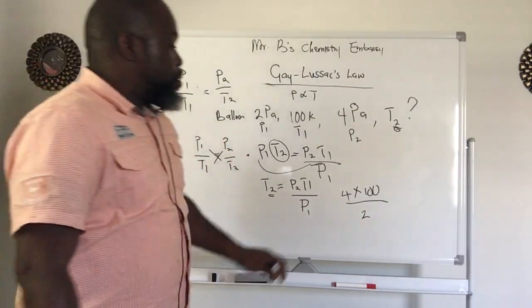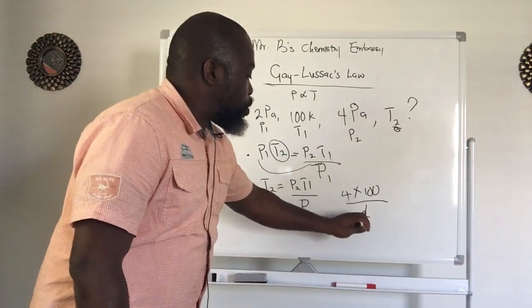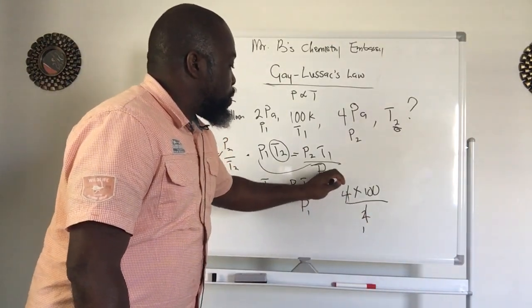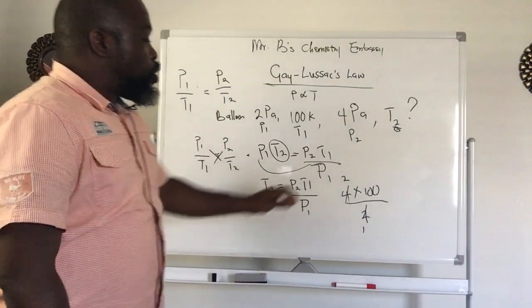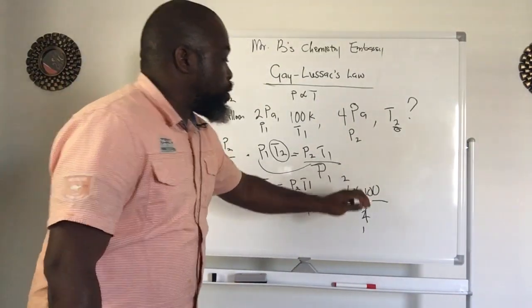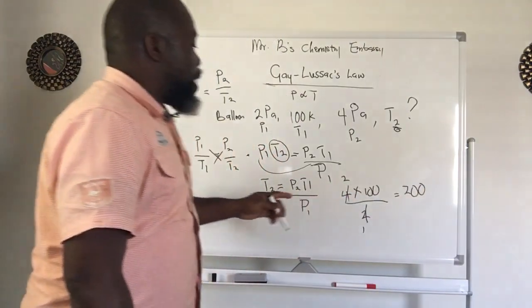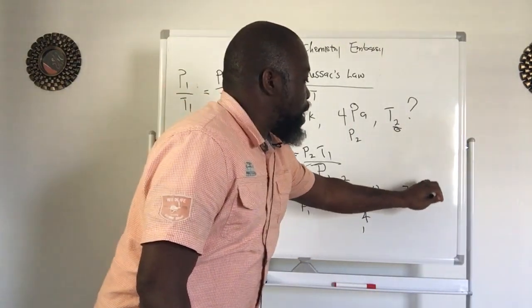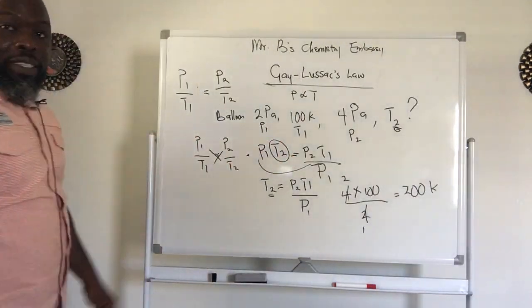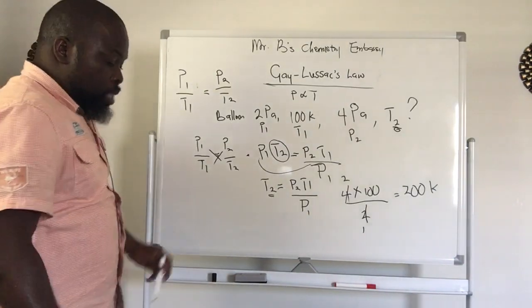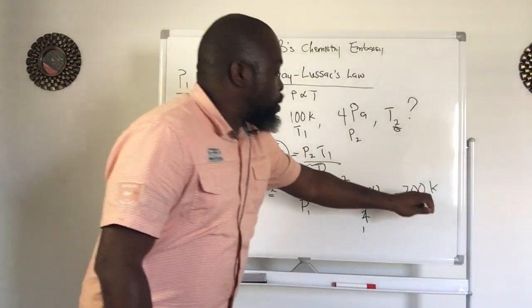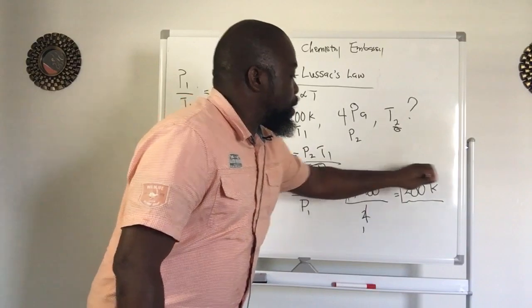So let us now cancel. So 2 goes here, 1. 2 goes here, 2. So 2 times 100 is 200. Don't forget, temperature is in Kelvin. So do you guys now see that it makes sense, right? So my new temperature is going to be 200 K.